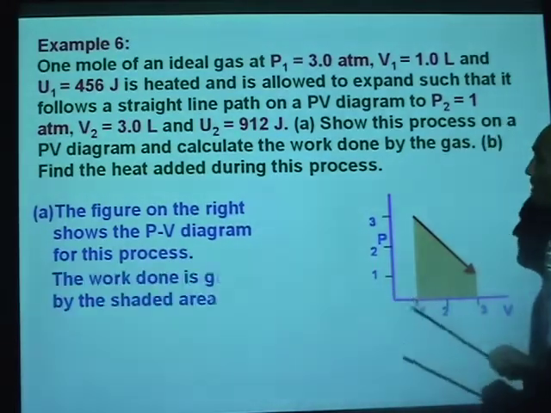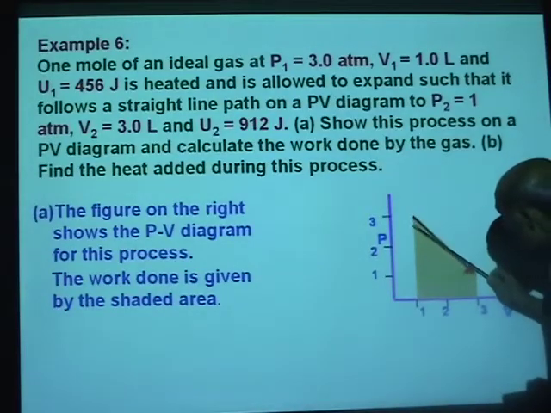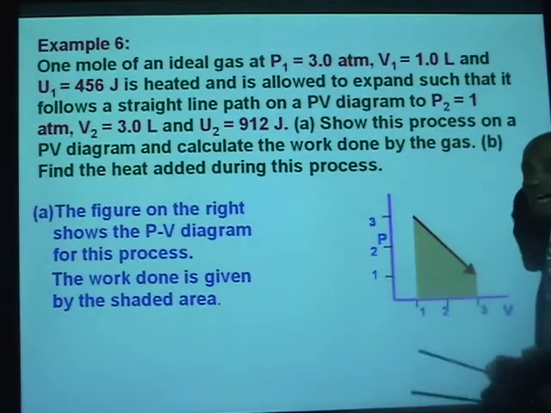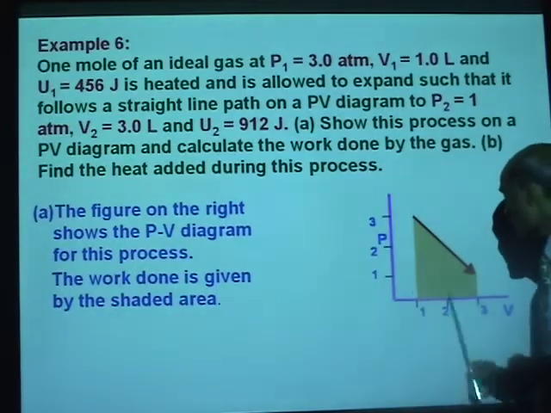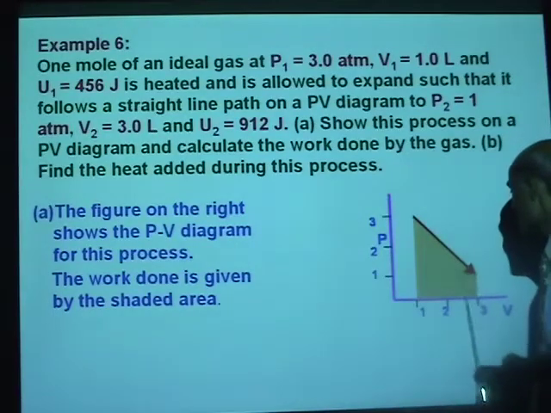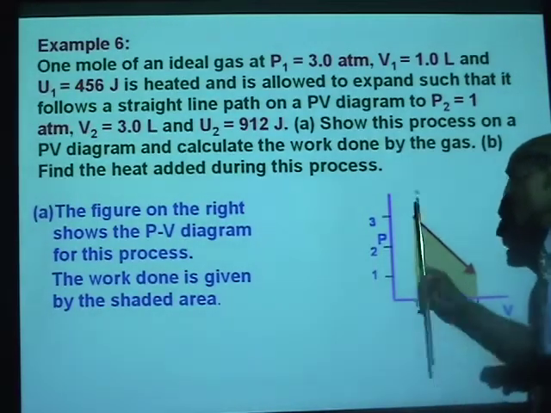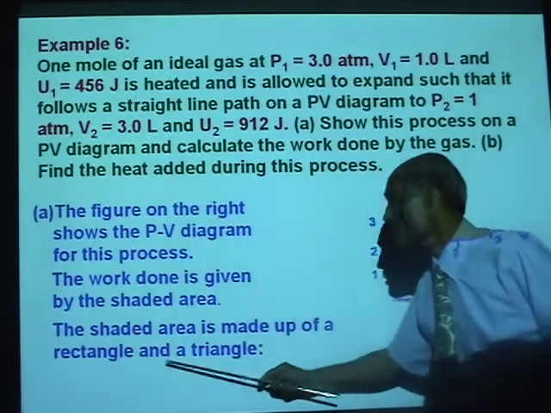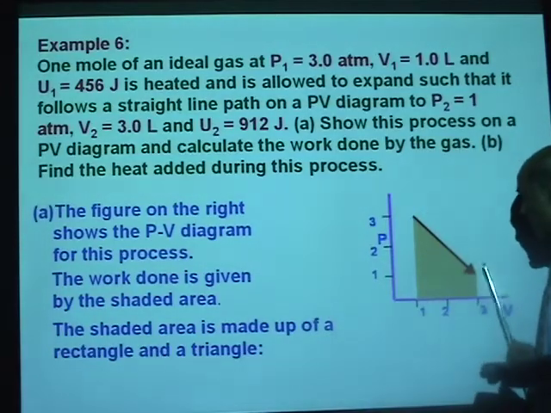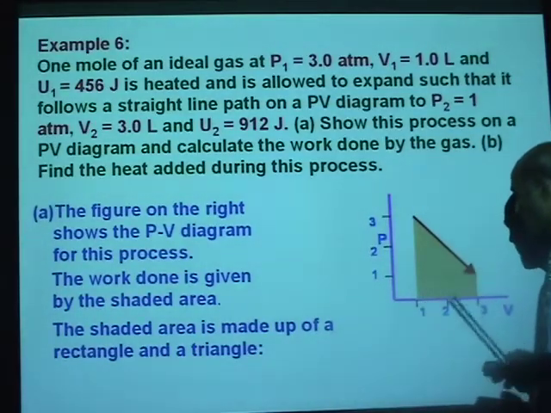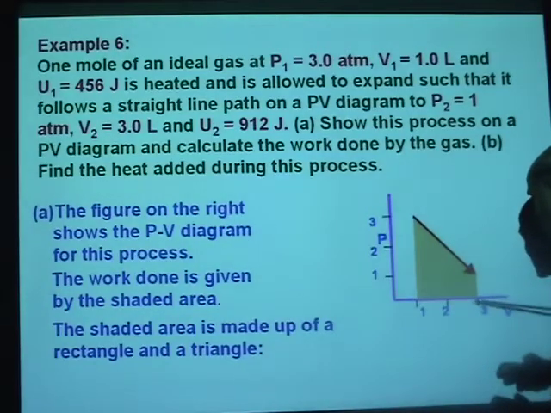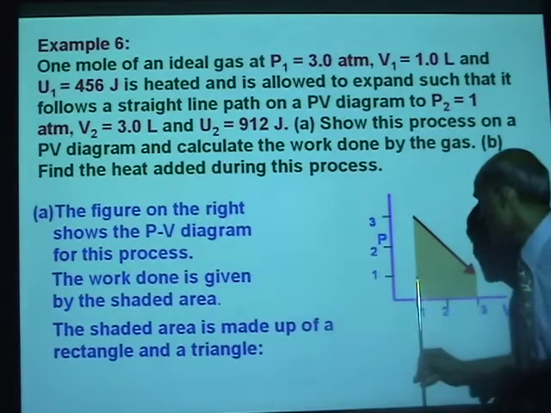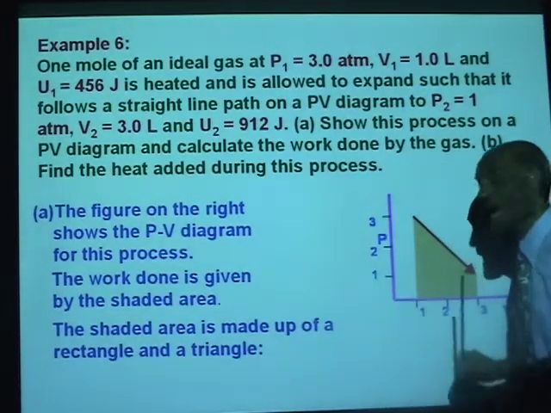Alright, what is the work done? The work done is the area under the PV diagram. What is the area under the PV diagram here? The shaded area can be divided into a rectangle and a triangle. Alright? So the shaded area is made up of a rectangle and a triangle. Can you calculate the area of the rectangle? The length of the rectangle is 3 minus 1, and that is in liters. And the width of the rectangle is 1 atmosphere.